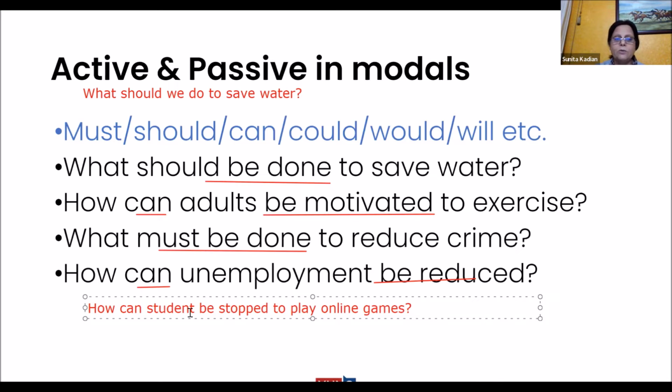So how can students, of course it was, be stopped from playing? Right, Parth? From playing. The others also, you can make a note of it. So you stop someone from doing something. That is the idea behind it. So how can students be stopped from playing online games?